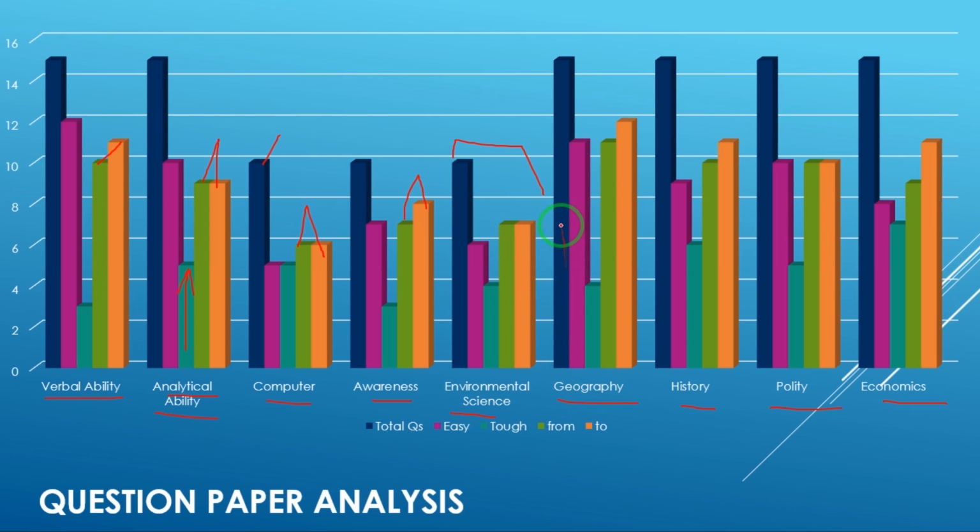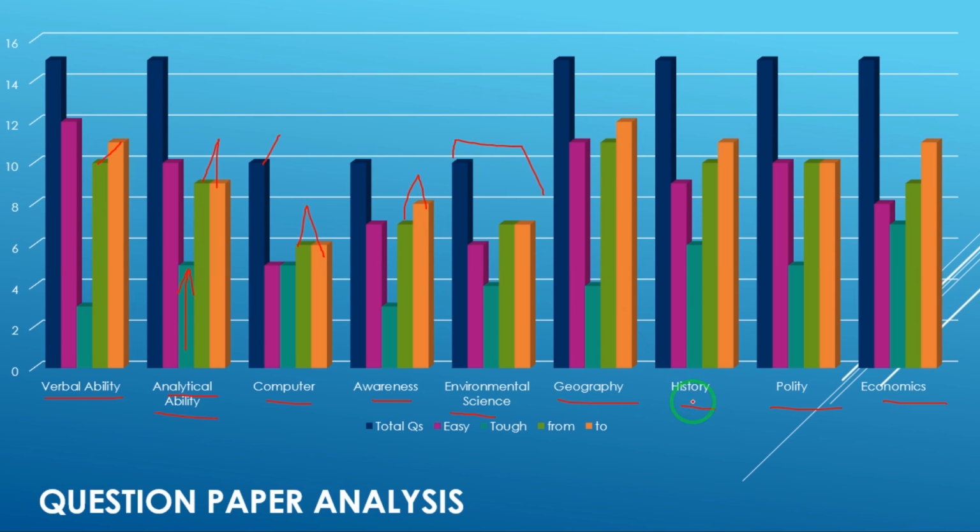From the geography section 15 questions were asked in the examination, and among these about 11 questions were average questions based on the basics of geography. So the board expects you to correct these 11 questions at least, because 4 questions were tough questions, and if you score between 11 to 12 marks in this section, you have done good in this portion of the paper.